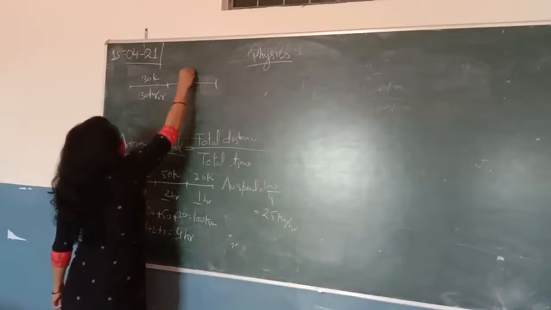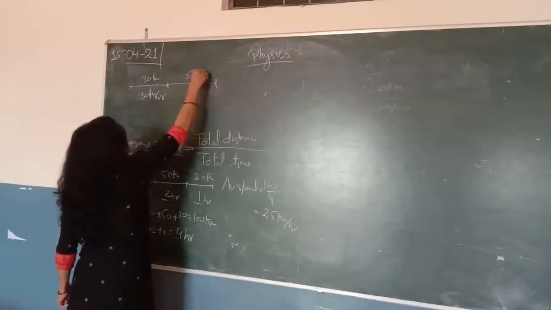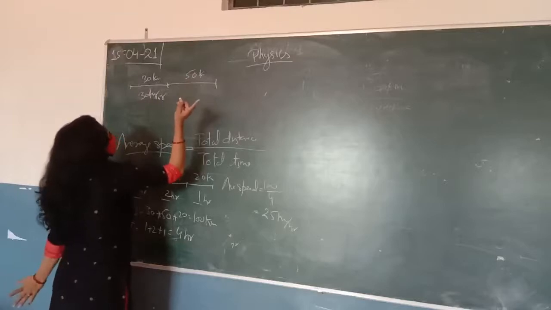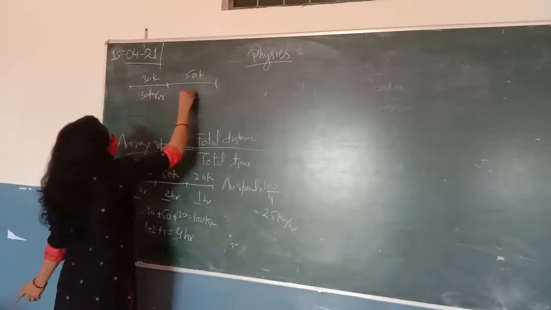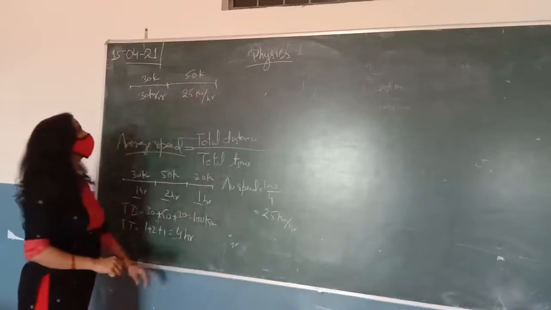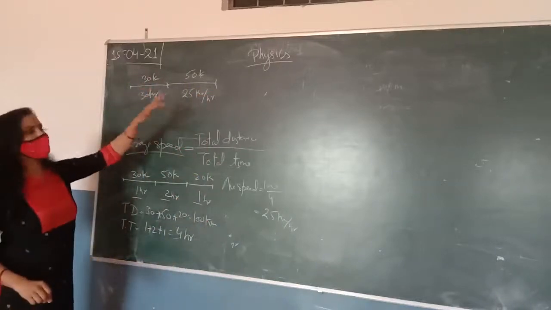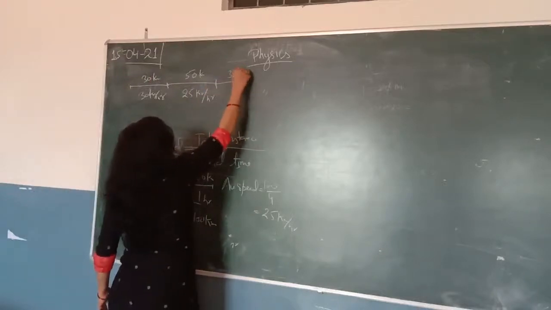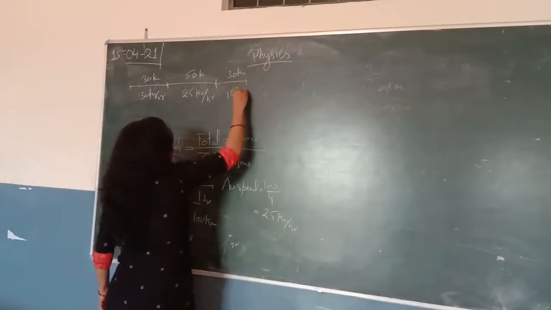And then 50 km with the speed of what should be the speed? It is 25 km per hour. Okay? So this is the distance covered and this is the speed. Again 30 km with the speed of 15 km per hour.